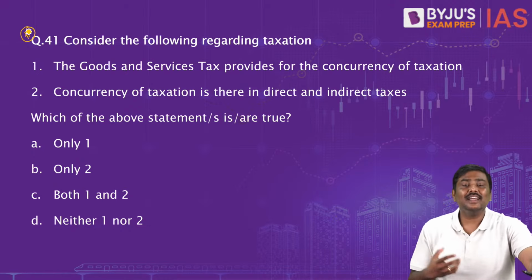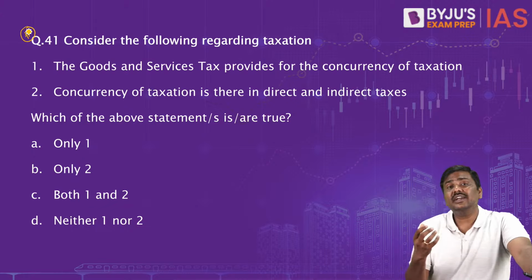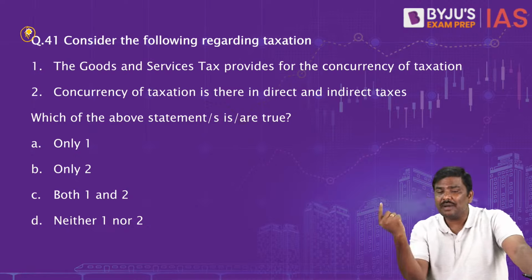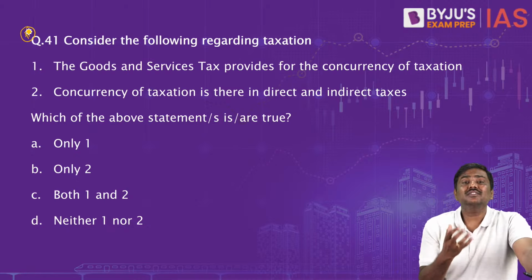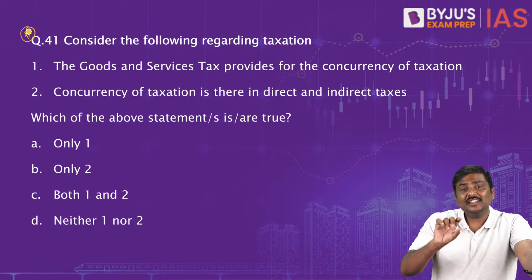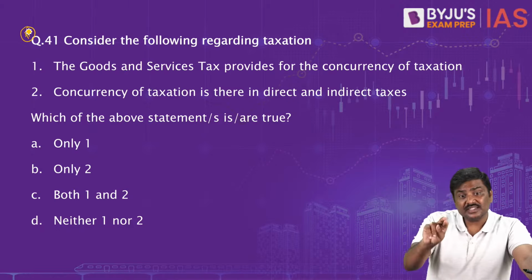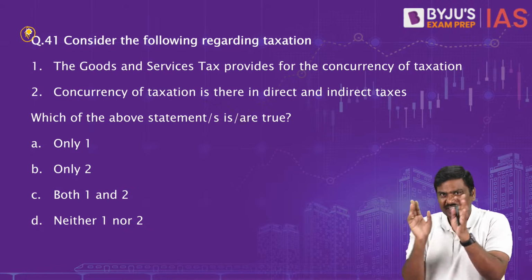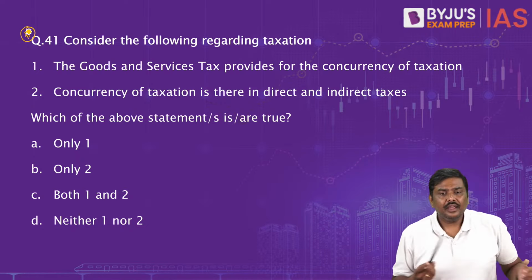That's the reason they simply say the core banking solution has converted the customer of a branch to a customer of a bank. I will repeat it again. What is the importance of a core banking solution? It has converted the customer of a branch to a customer of a bank. Throughout the bank, SBI, any branch, you can conduct transactions now. Okay?